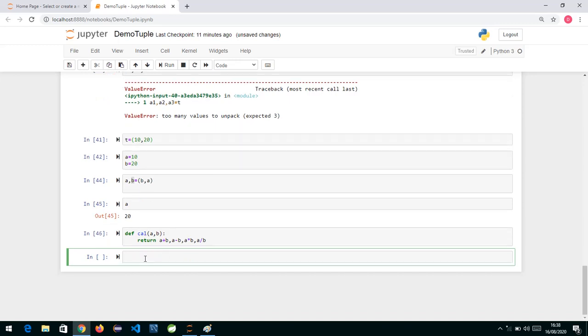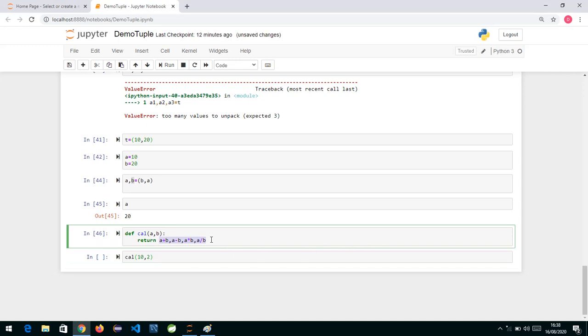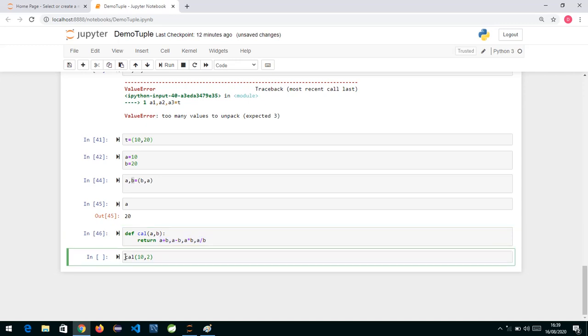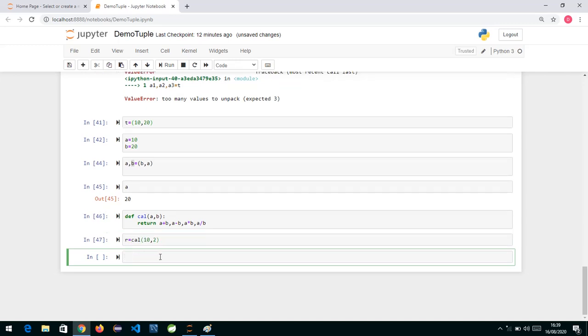The name of the function is cal, and I pass 10 comma 2. Now this function is going to return multiple values which are comma separated. If I receive it in a variable, any variable, say R for result, equal to the function call, what would be the type of R?